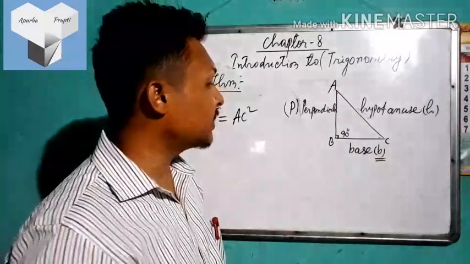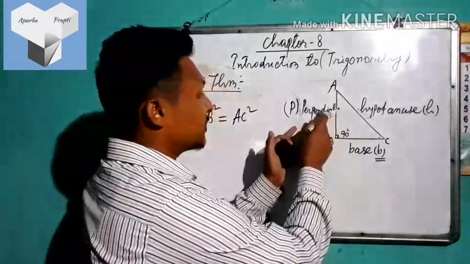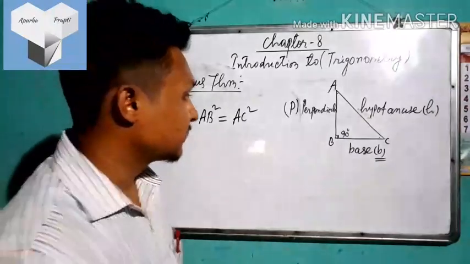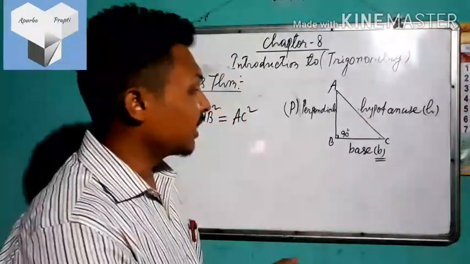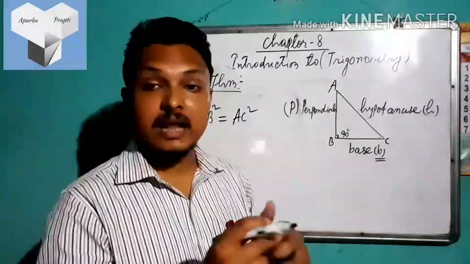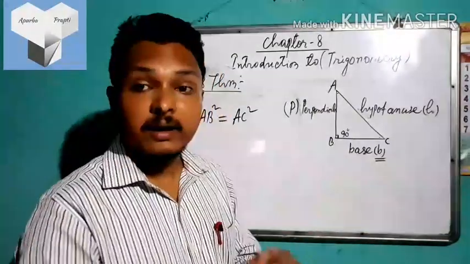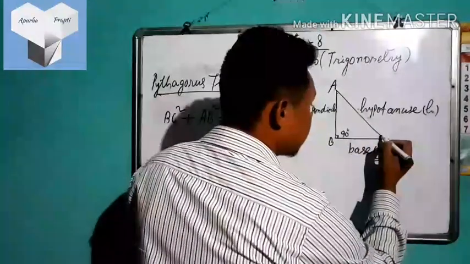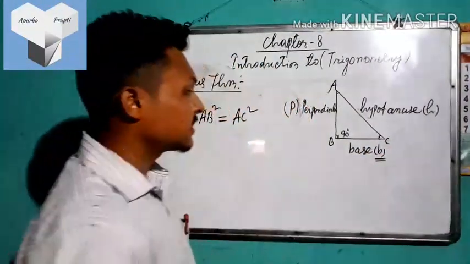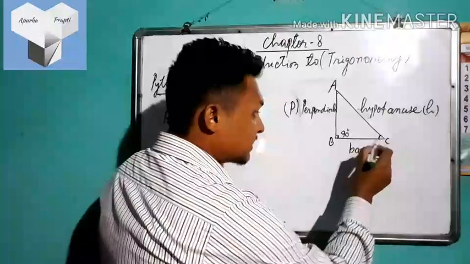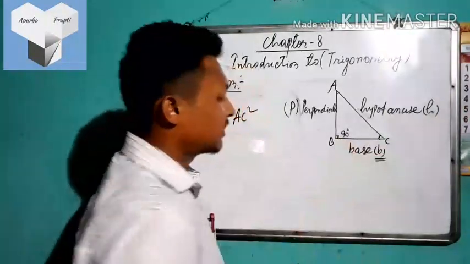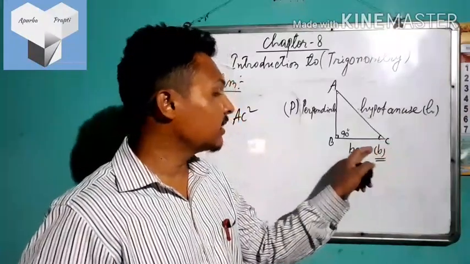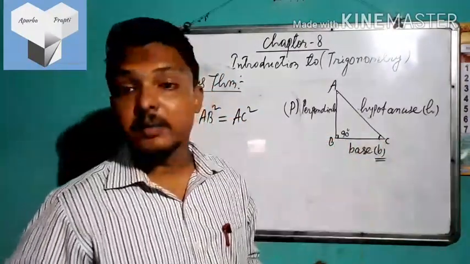So how do you determine which one will be the base and perpendicular for the respective angles? Simple. The line on which the angle is lying will be the base. Suppose we are considering the angle C. Angle C is lying on the line BC, so with respect to angle C, BC will be the base.